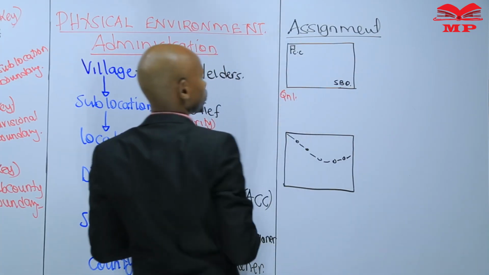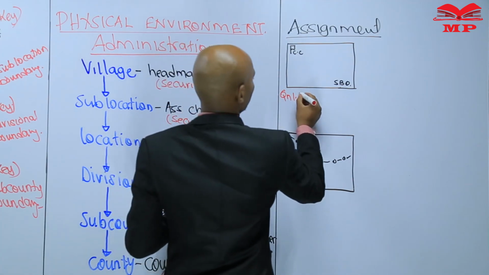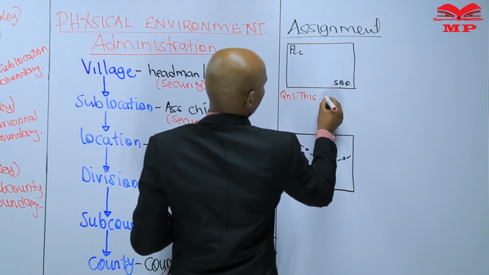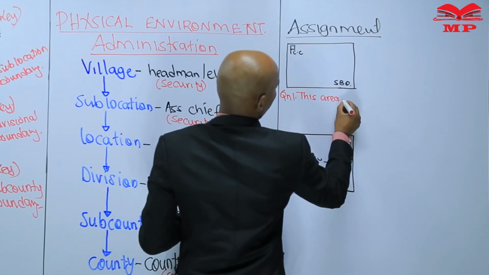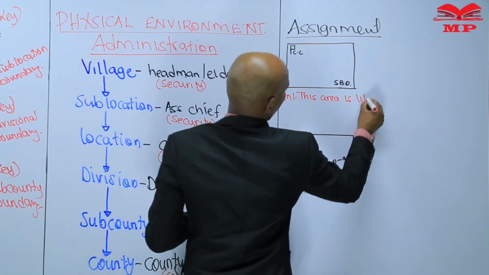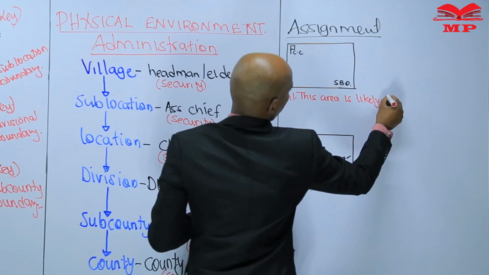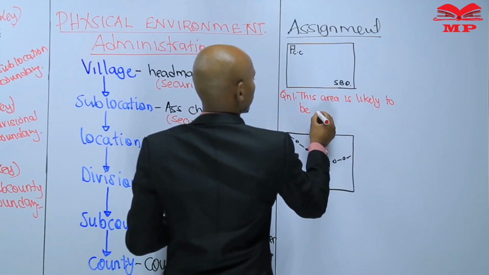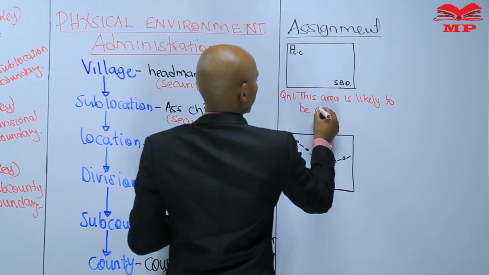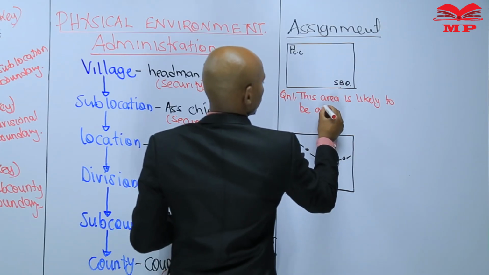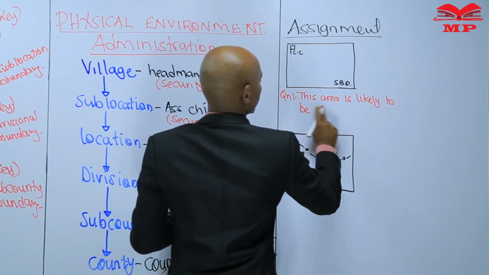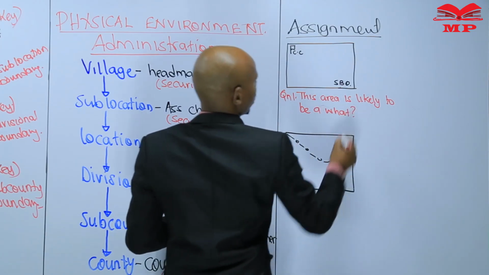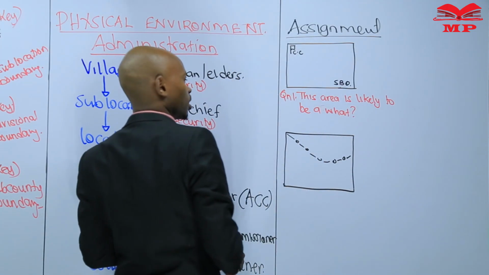Question 1: this area is likely to be a what? Which kind of an area is this one? Is it a village?